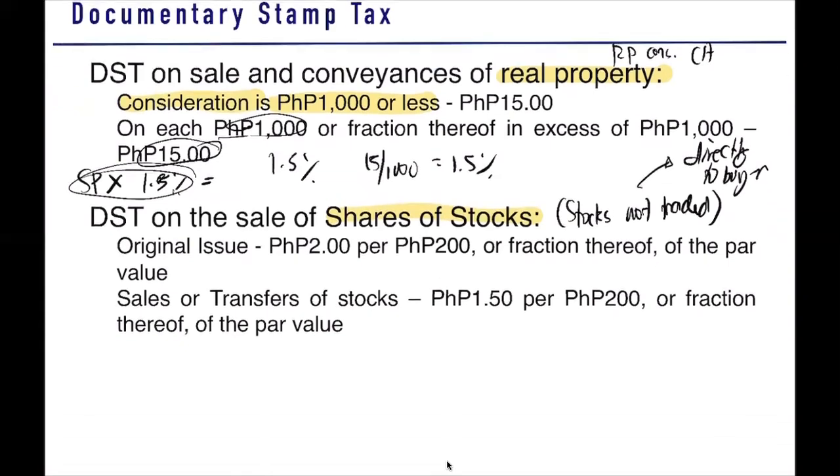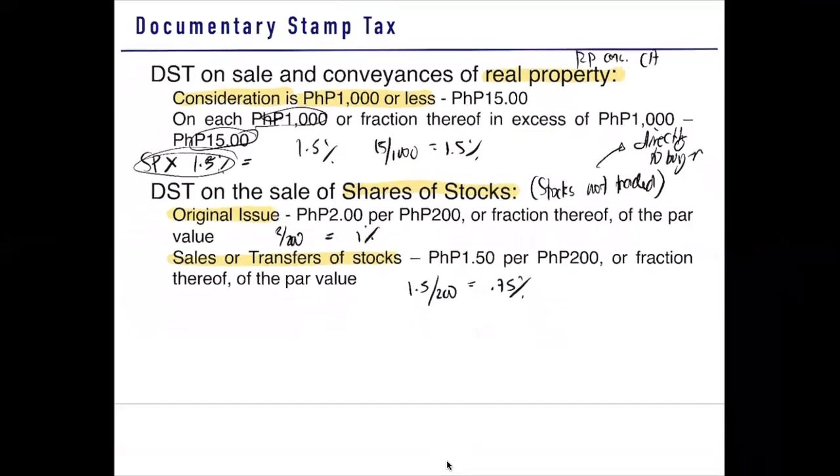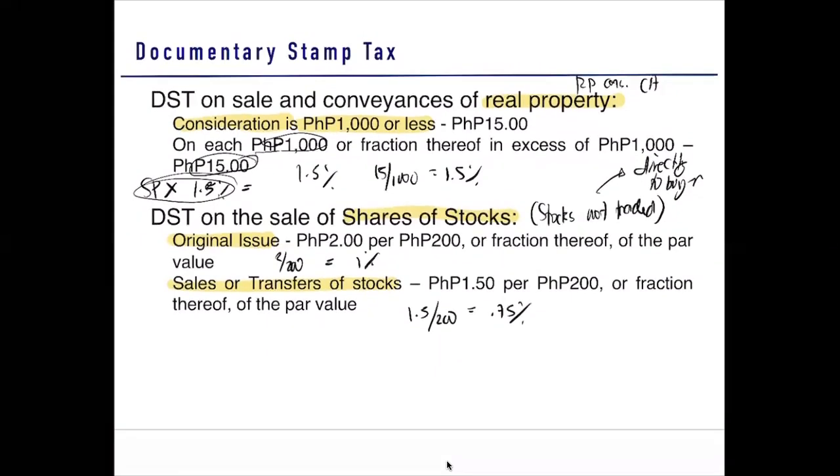Okay. Next, how about your DST on the sale of shares of stock? It depends whether it is an original issue or transfer of stocks. If it's an original issue, 2 per 200 or 2 over 200, or this is equal to 1%. If that is a subsequent issue, it is 1.5 over 200, or 0.75%. So you need to determine whether it is an original issue or it is a subsequent issue.